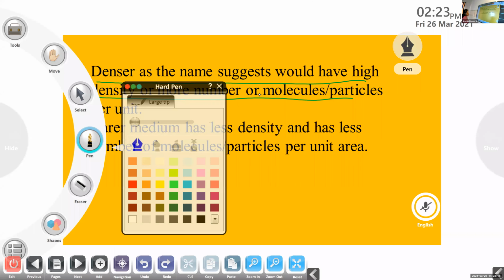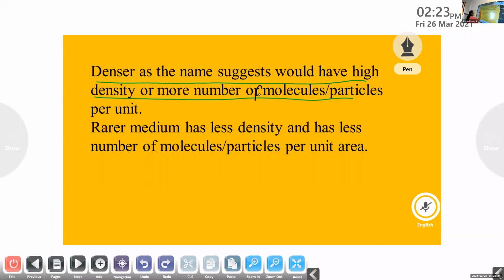Denser, as the name suggests, would have high density or more number of molecules or particles per unit area. This is the definition for the denser medium. So basically the mediums, based on their density, are classified into two. One is denser medium and the other is the rarer medium. Based on density, we can classify the medium into two. So denser medium is the medium with a high density or it contains more.